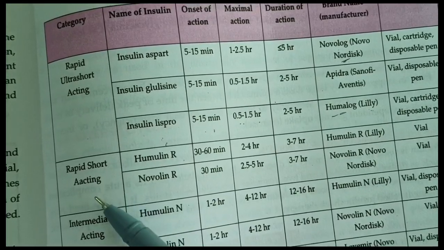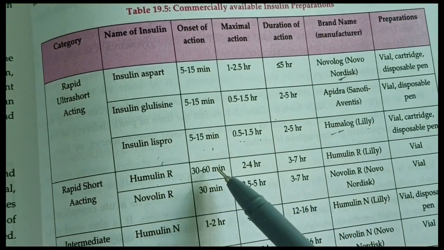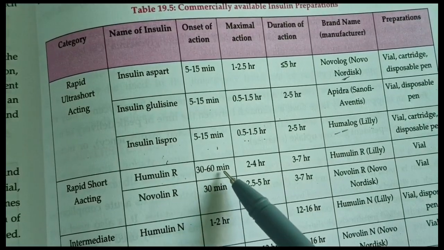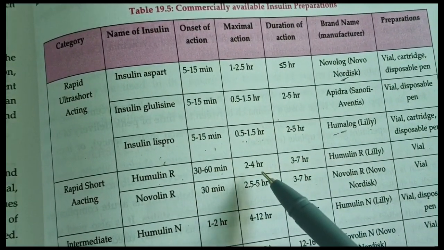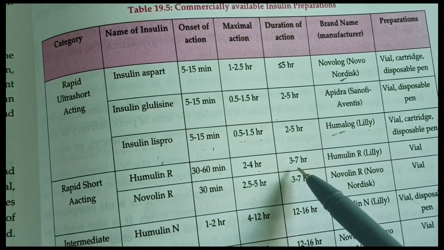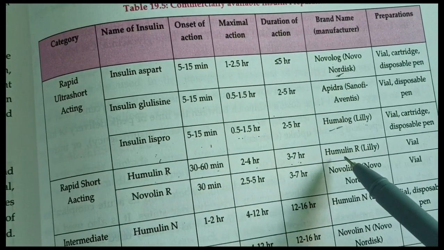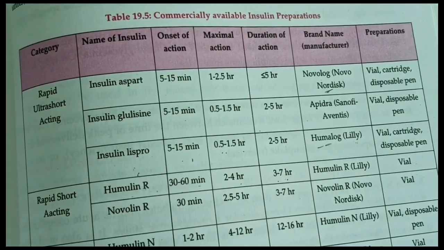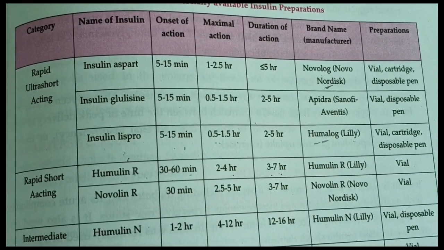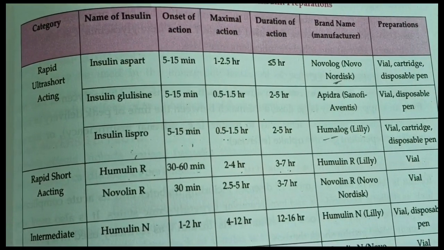Next are the rapid short acting insulins. First is Humulin R. Onset of action is 30 to 60 minutes. Maximum action is 2 to 4 hours and duration of action is 3 to 7 hours. It is manufactured by the Lilly company, the brand name is Humulin R, and it is available in vial form.